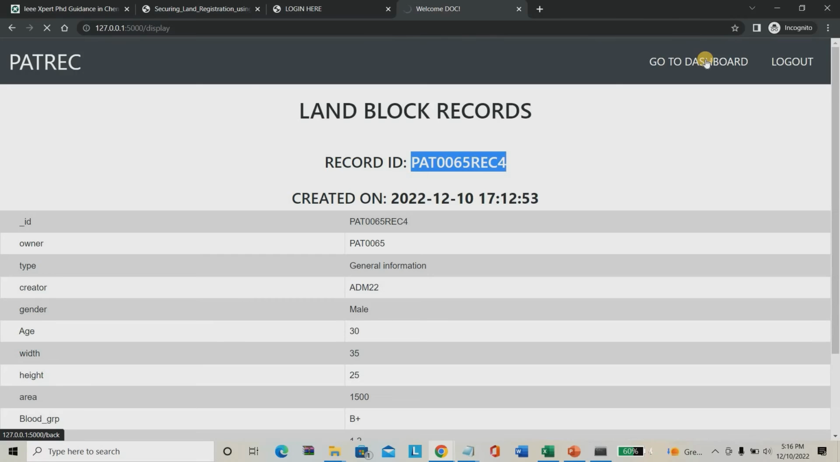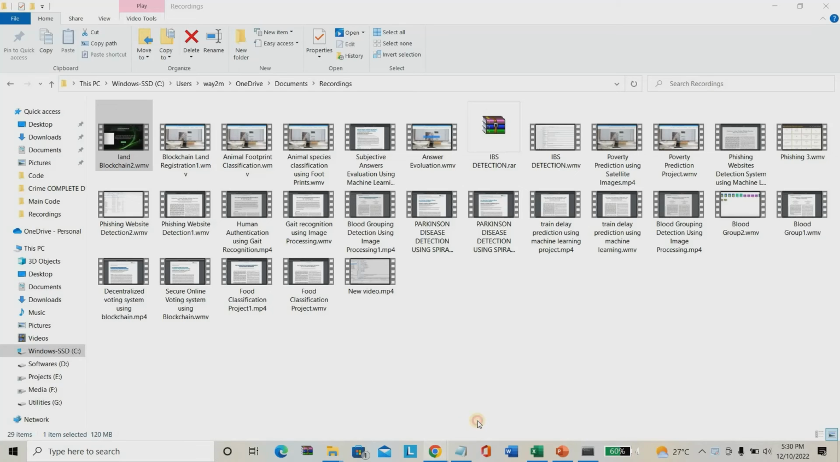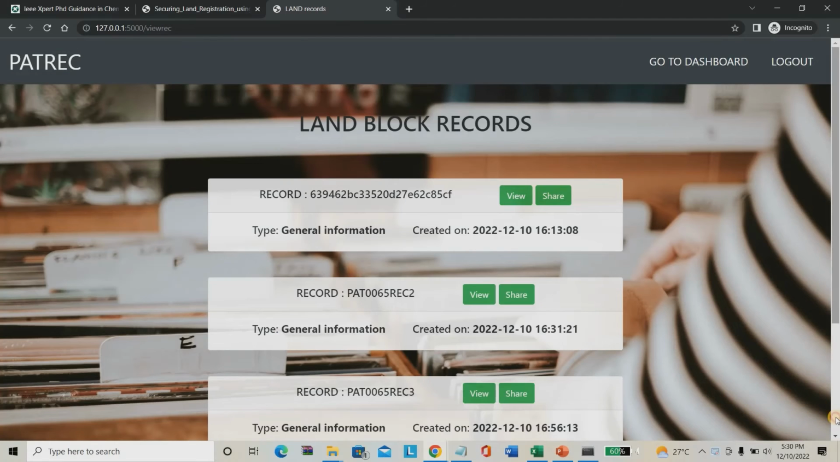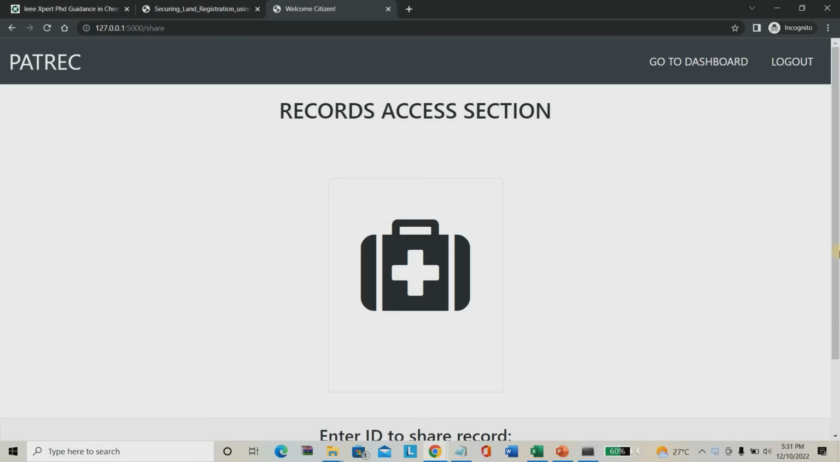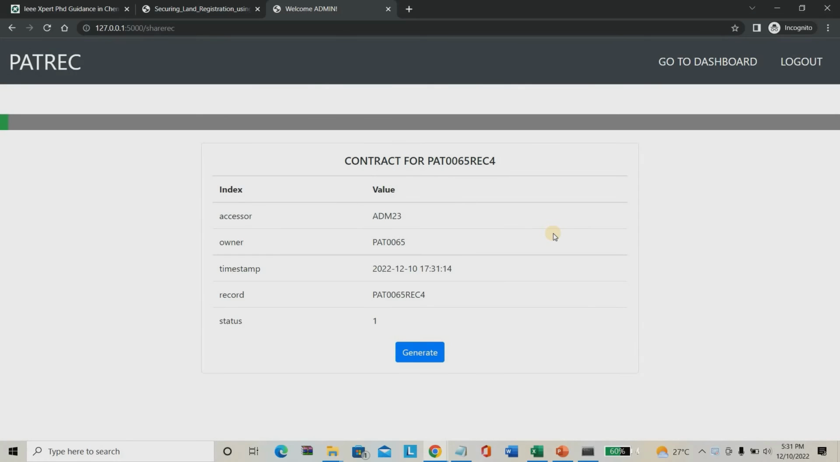After checking the data, the person can also share the data. I have to share my record with admin 23, that means another register. I am going to share with another register, for example, by clicking share here. Using this type of data, you don't need to visit any register office from any state to any country. Directly you can do it from here itself. I'm sharing this data to the admin, another register.